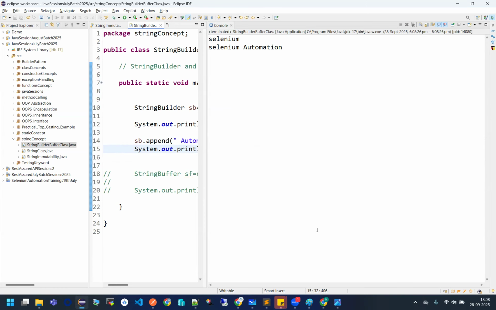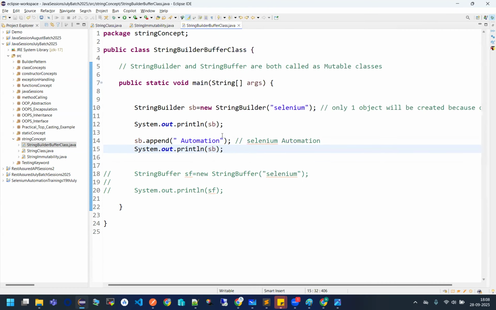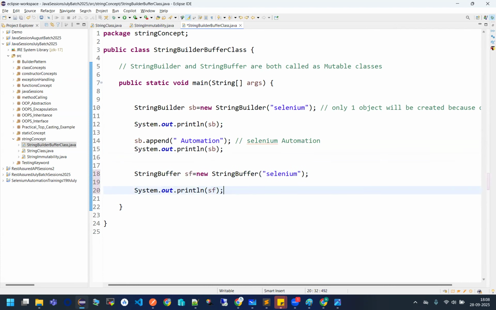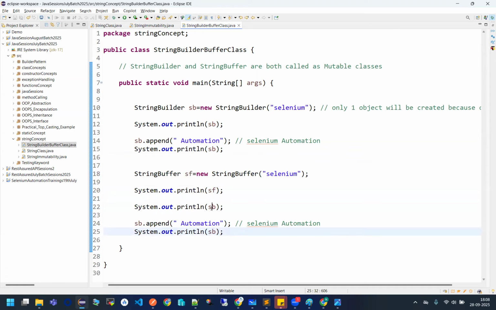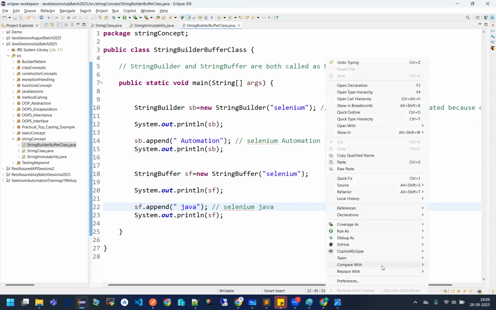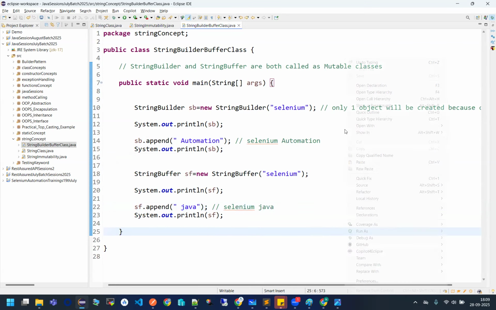Understood? Same thing, can I do it? Try to do with my buffer also. And let me just do the same thing. Already done this, and I really want to append it with the SF also. And printing SF, and I am saying Selenium Java in this case. So now what will happen? No new value will be created, but the old value will be changed to what? Selenium Java in case of your string buffer.